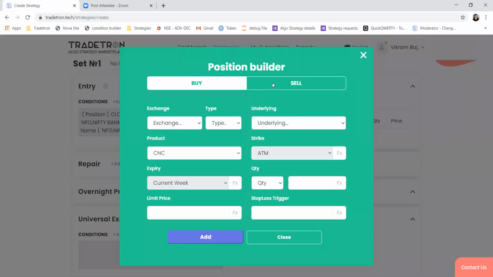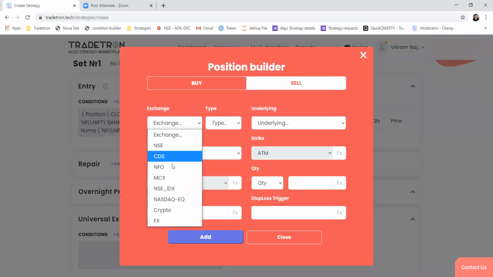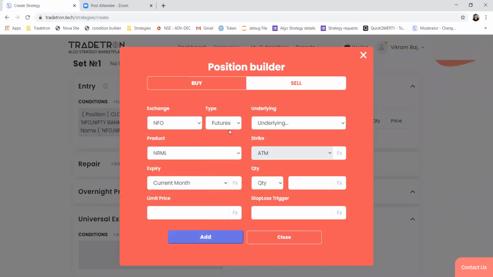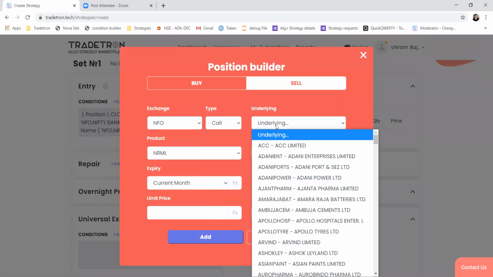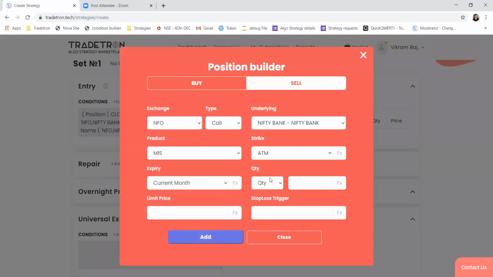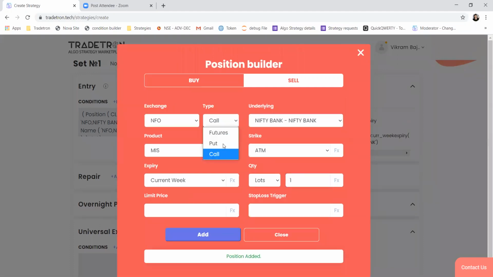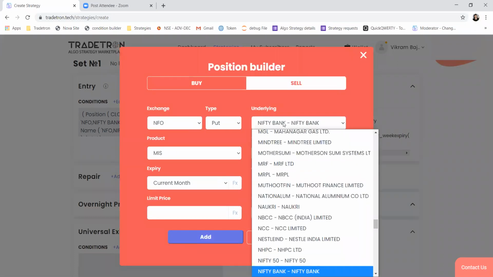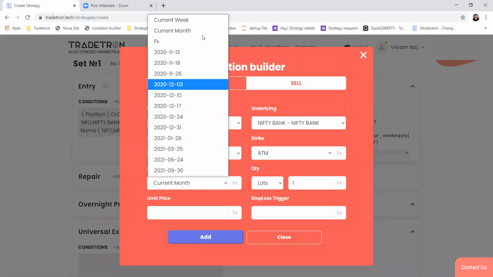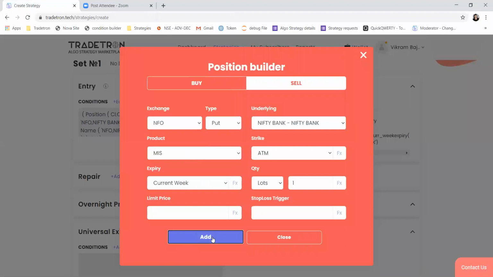And the positions that we want to take here are call and put, and we'll select put for Bank Nifty current week, one lot.